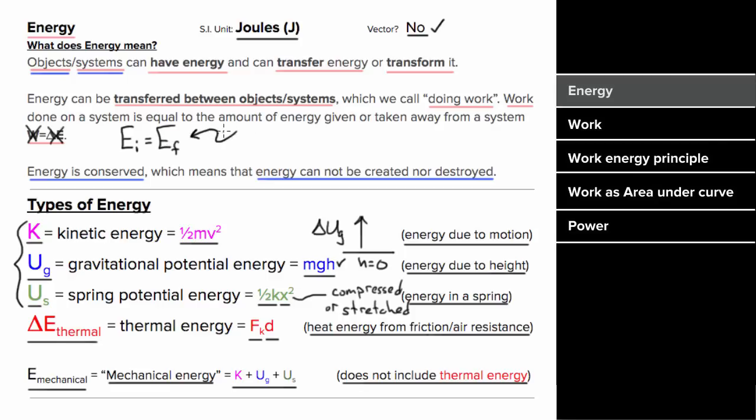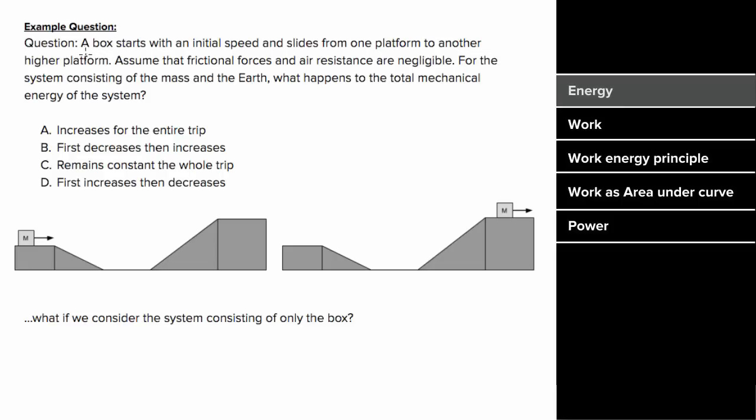So what's an example problem involving energy look like? Let's say a box started with an initial speed and slides from one platform up to another platform. We'll assume that frictional forces and air resistance are negligible. And for the system that's consisting of the mass and the earth, what's happening to the total mechanical energy in this system? So you got to pay special attention to what is in your system.